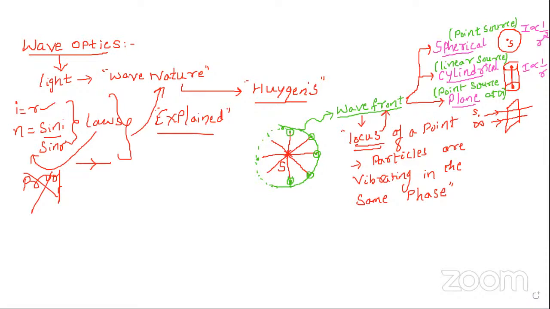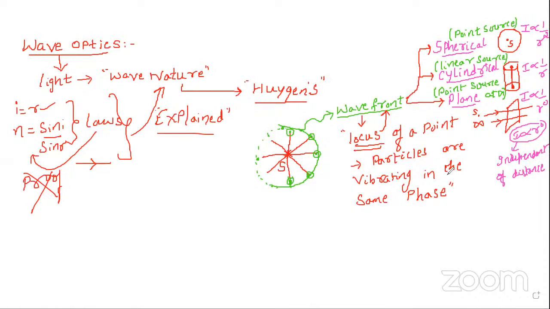But please remember, in the case of a plane wavefront, intensity does not at all depend on the distance. So you can take it as r power 0. So intensity is directly proportional to r power 0, or 1 by r power 0. What is the meaning of this? Independent of distance. So intensity does not depend on the distance.